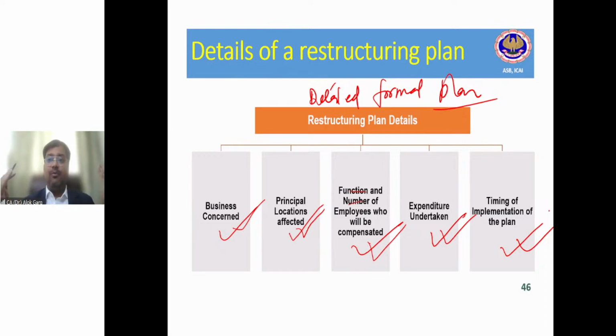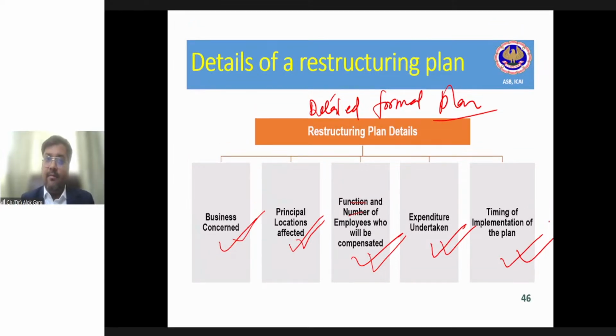So these are the broad agenda of a detailed formal plan. Like when you read the standard, what is the broad agenda? Objective and scope, recognition, measurement, subsequent measurement, disclosure, right? Likewise, the components of a detailed formal plan are: what are the businesses concerned, principal locations affected, function and number of employees who will be compensated, what is the expenditure undertaken, and what is the timing of implementation of the plan. Is it clear, guys? Yes or no? Okay, very good.